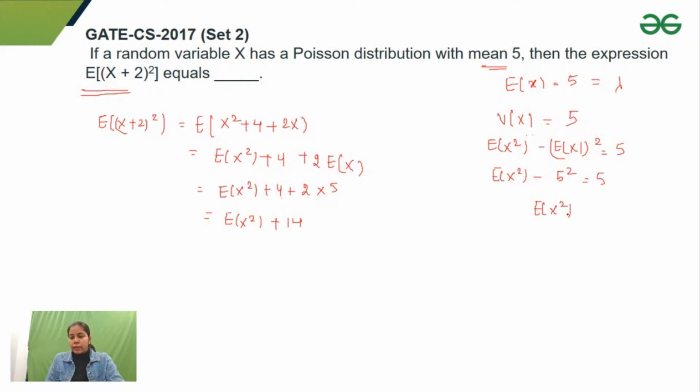So I can write this as 5 plus 25. I'll get expectation of x square equals 30. So let's put this value: 30.